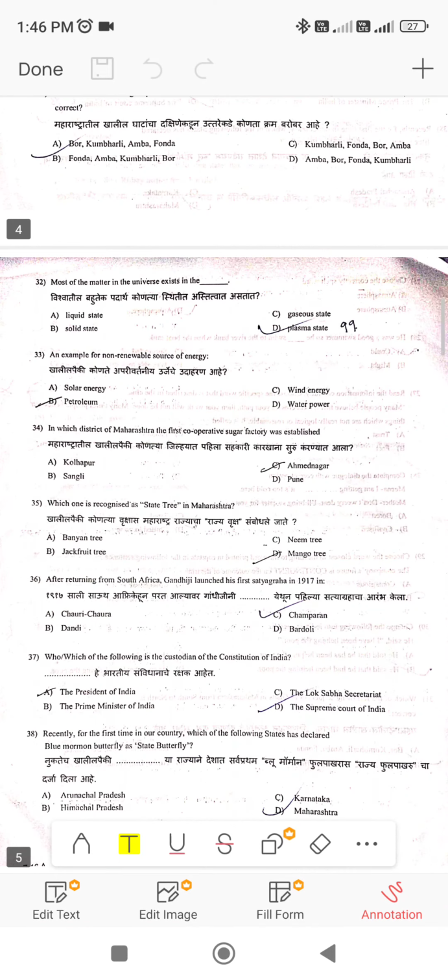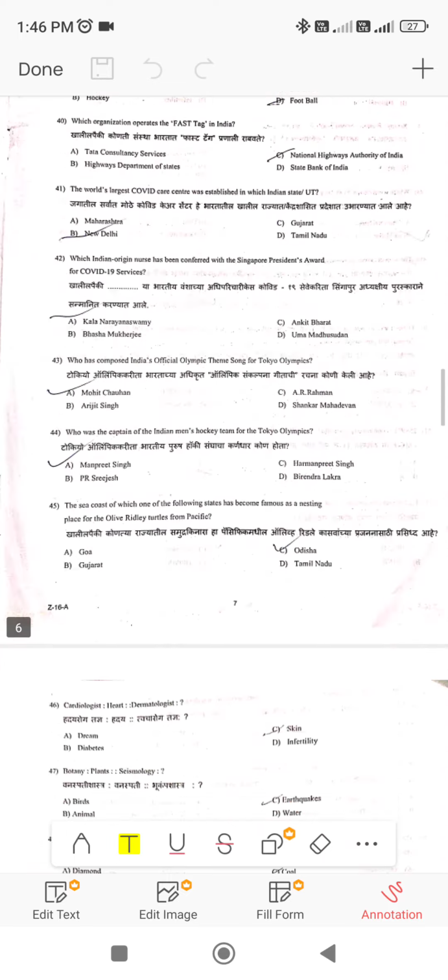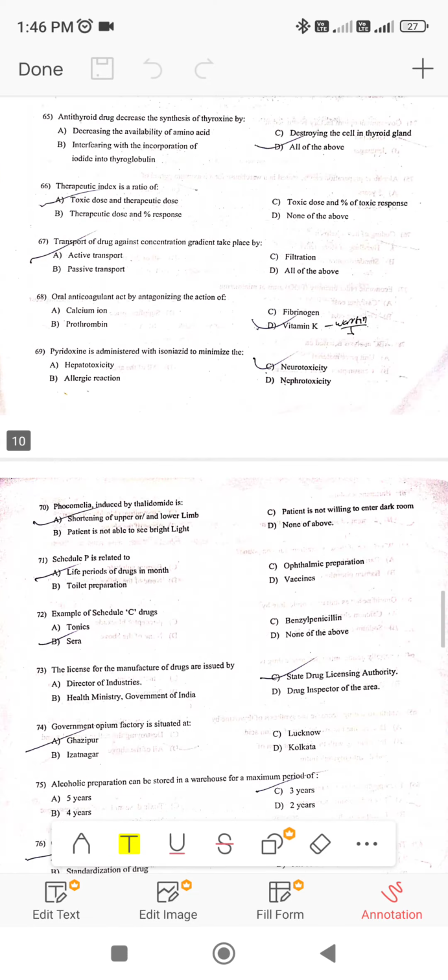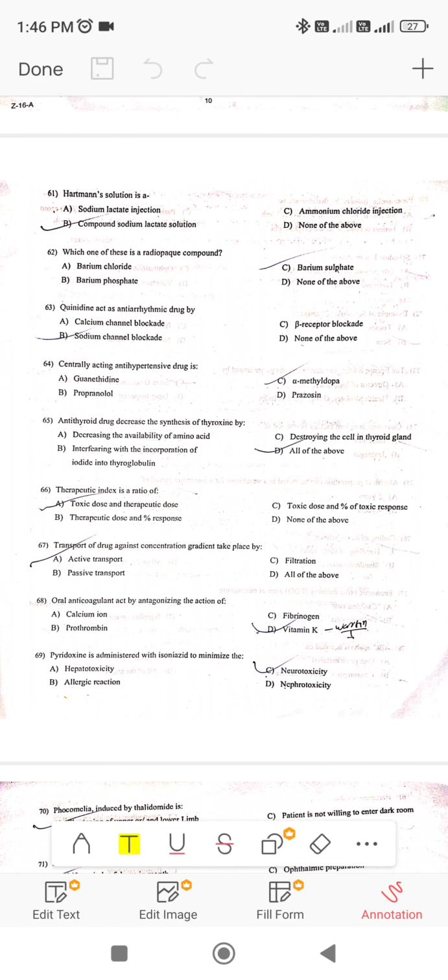याच पेपरमधला आपण फार्मसीचा क्वेश्चन्स कसे विचारले आहेत ते बघू. तो फर्स्ट क्वेश्चन आहे फार्मसीमधला की Hartmann solution is A sodium lactate injection, B compound sodium lactate solution, C ammonium chloride injection, and D none of the above. So answer is compound sodium lactate solution.